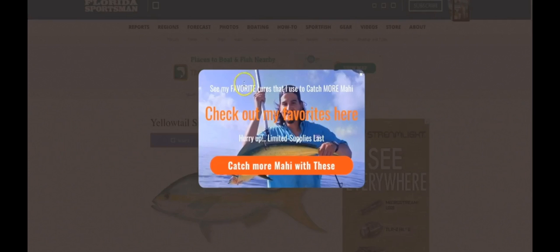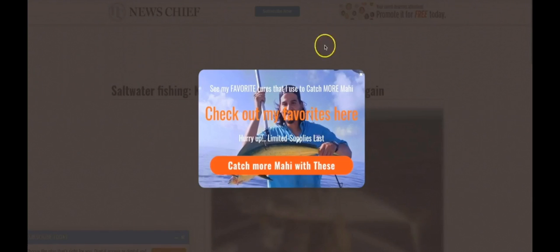Here is one that I have set up to show up right away as soon as the page loads. And again, very related article based on fishing and a very related pop-up. This is a full page pop-up that is embedded with my Amazon affiliate link, and this goes to some products that help people catch more mahi. Okay, so very related authority website here in Florida about fishing, and my monetization here with Amazon shows up immediately. Here's another one, same thing.